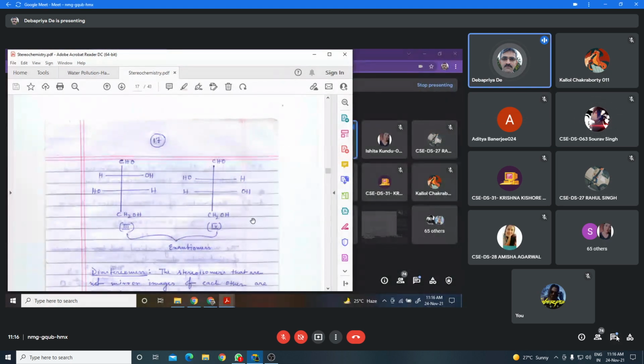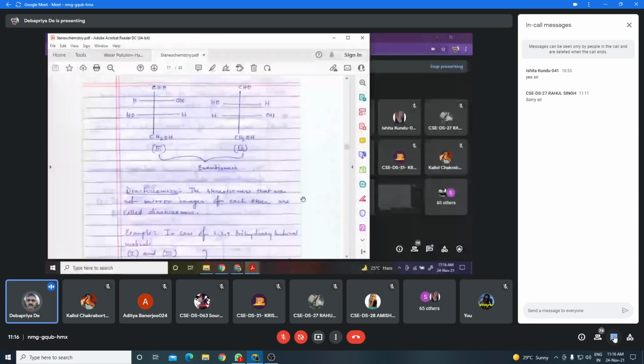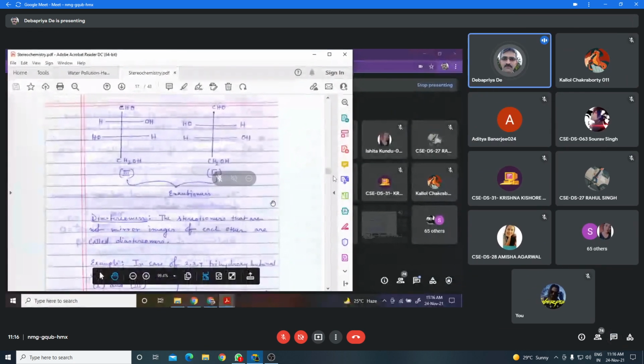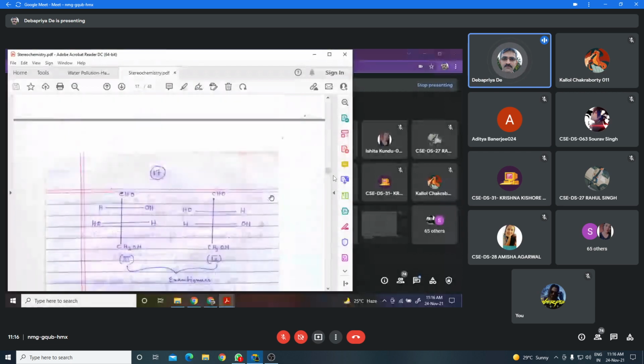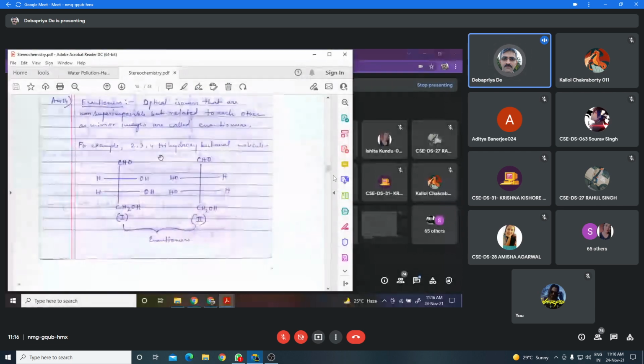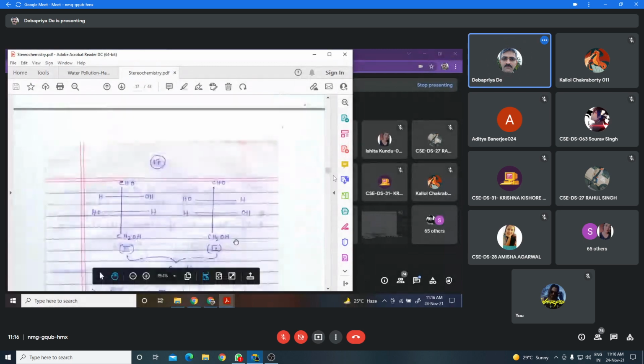And the next one is the diastereomer. Diastereomers are stereoisomers that are not mirror images of each other. In 2,3,4-trihydroxybutanal, 1 and 2 are mirror images of each other, so they are enantiomers. 3 and 4 are mirror images of each other, so they are enantiomers.